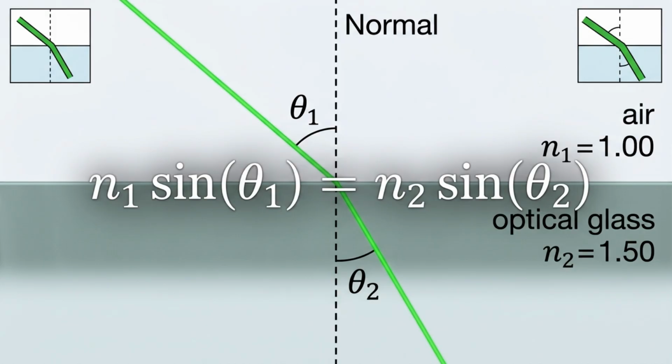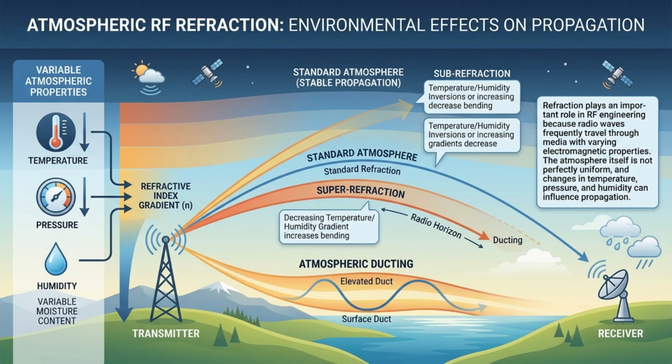Mathematically, refraction is described by Snell's law, which relates the angles and propagation speeds in the two media. The law allows engineers to predict exactly how much a wave will bend when crossing a material boundary. Refraction plays an important role in RF engineering because radio waves frequently travel through media with varying electromagnetic properties. The atmosphere itself is not perfectly uniform, and changes in temperature, pressure, and humidity can influence propagation.